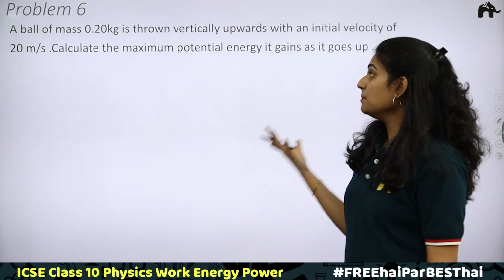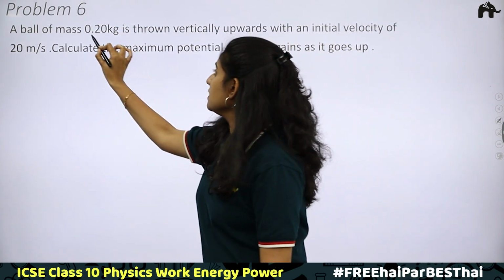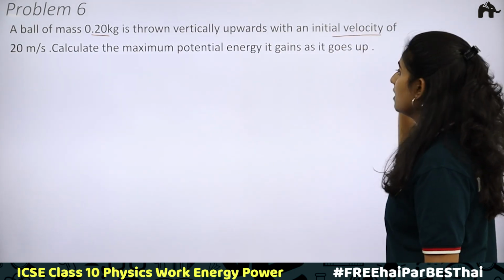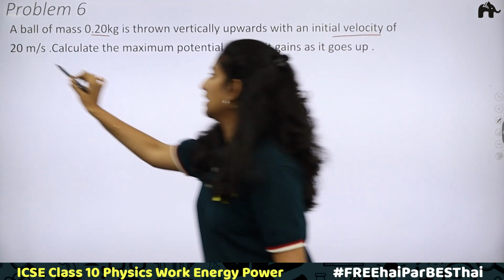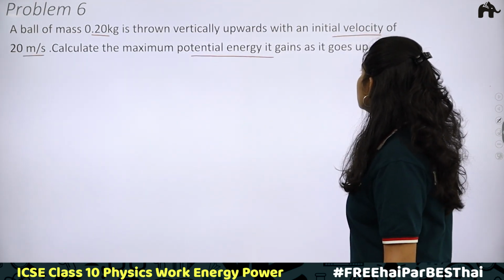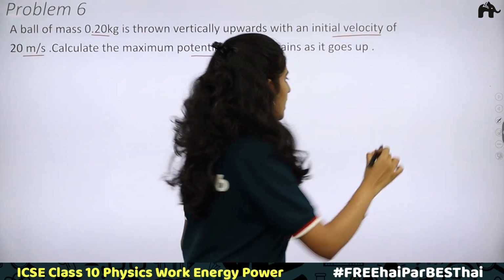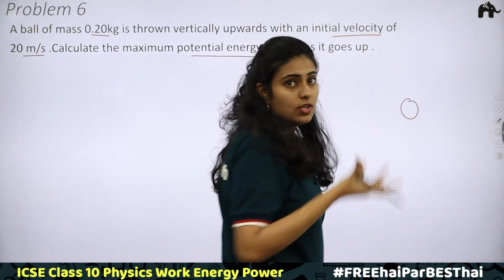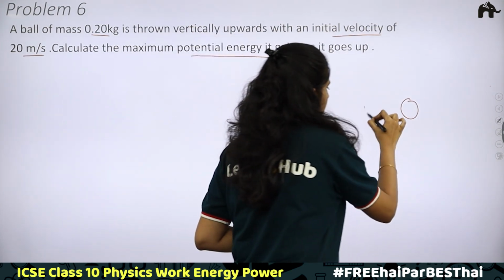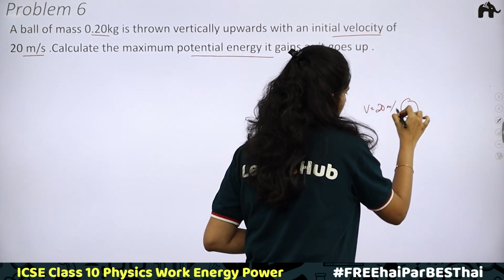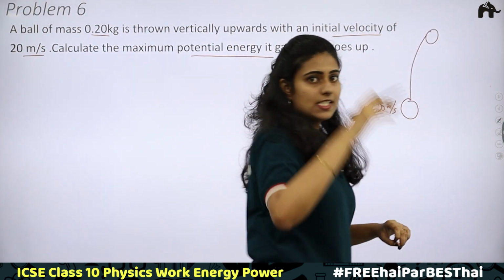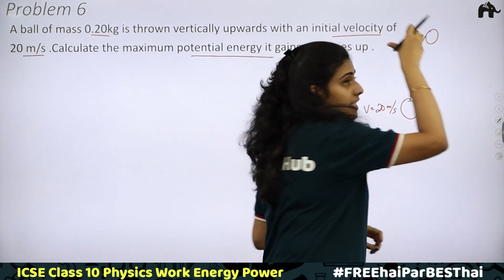Clear? Sixth problem. A ball of mass 0.20 kilogram is thrown vertically upwards with an initial velocity of 20 meter per second. We have to calculate the maximum potential energy it gains as it goes up. So from here, a ball is thrown up with a velocity. Velocity is given, which is 20 meter per second. With velocity 20 meter per second, a ball is thrown up. When this velocity becomes 0, it stops. So it stops at the maximum height.